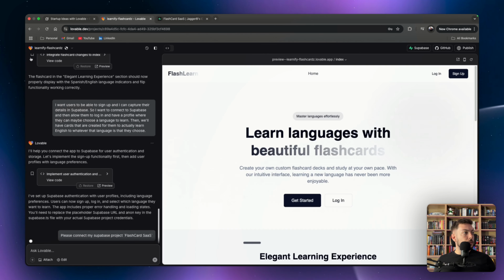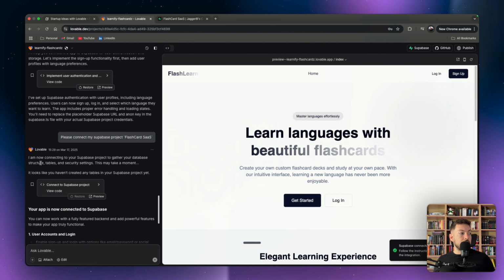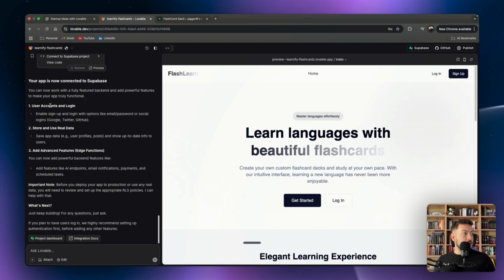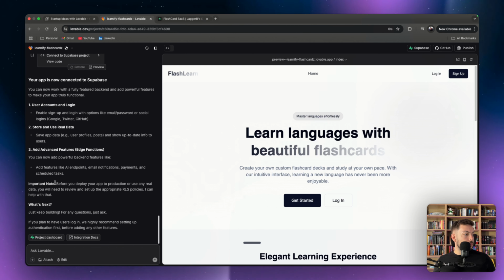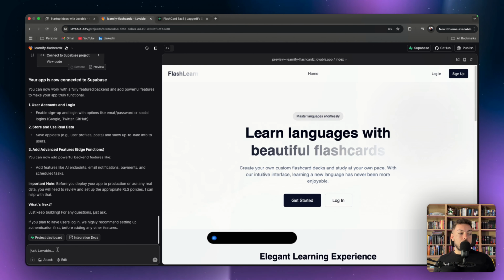Now let's go back to our project. Okay, so I didn't even do anything now. It just says I'm now connecting to your Supabase project to gather your database structure, tables, and so forth. And then it says here your app is now connected. We can now do user account and login, store and use real-time data, add advanced features, and so forth. Okay, so if you plan to have the users log in, we highly recommend setting up authentication first. So I'm going to say, yes, I would like to set up authentication in Supabase.